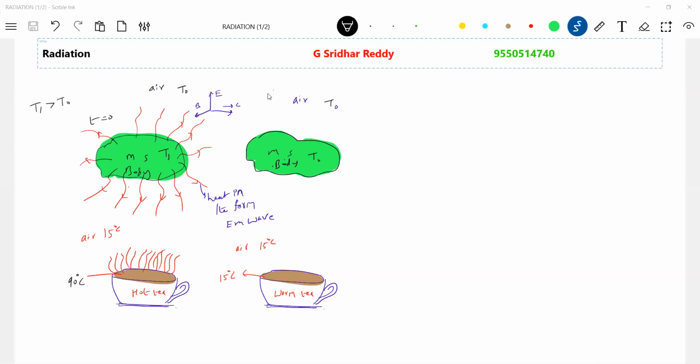Akil Kumar. Akil Kumar. Yes, sir. Okay, what is your view on this? Sir, it will attain thermal equilibrium. Okay, I know you know that one, no? Yeah, then.